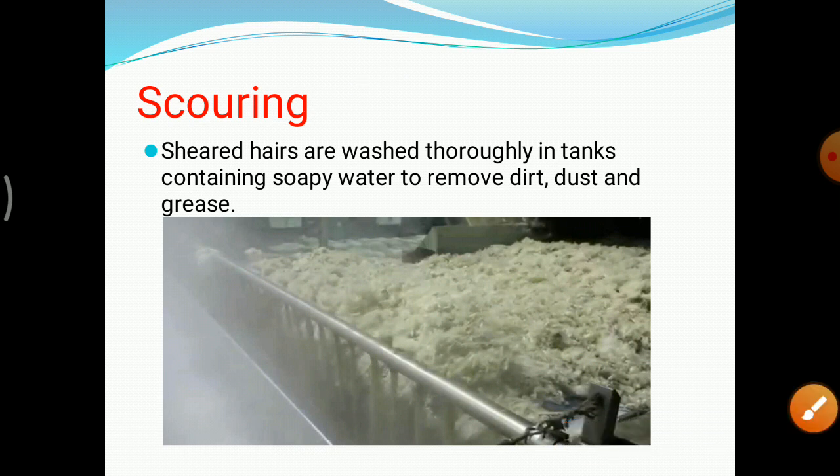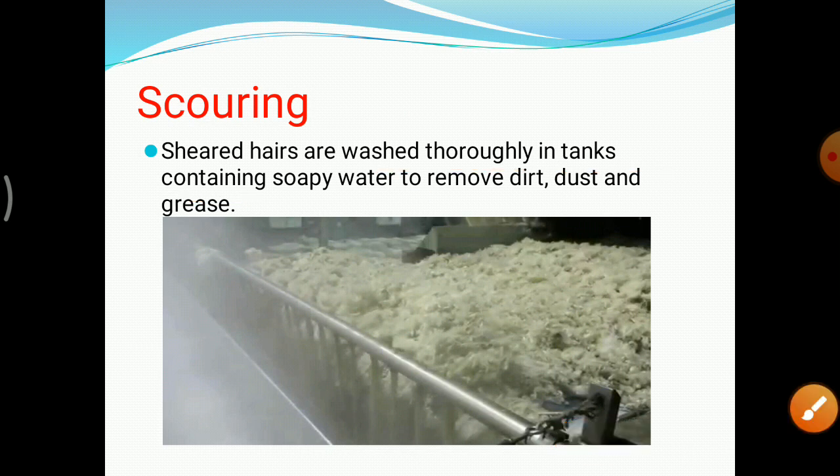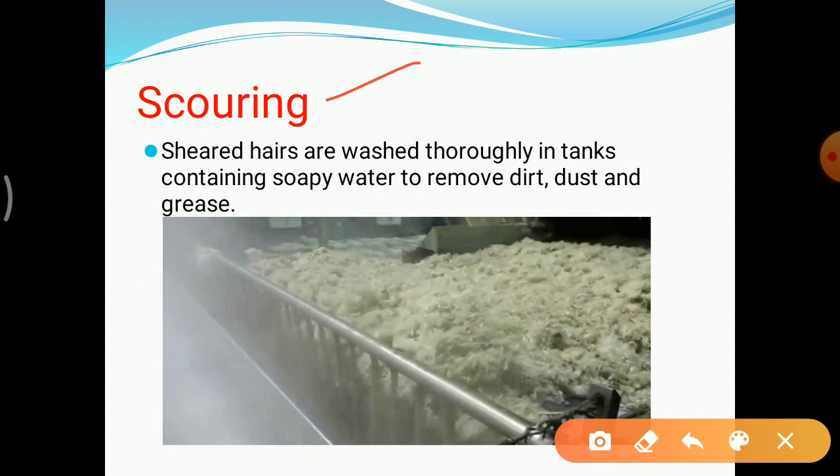For the process of scouring, they are put in a very big tank which has soapy water, and the hairs are washed thoroughly so that all the dust gets removed from the hairs. This process can be done in both ways. It can be done manually, and nowadays it is done with the help of machines. So this is the second process, scouring. The process of removing the dirt, dust and grease from the hairs of the animals is called scouring.